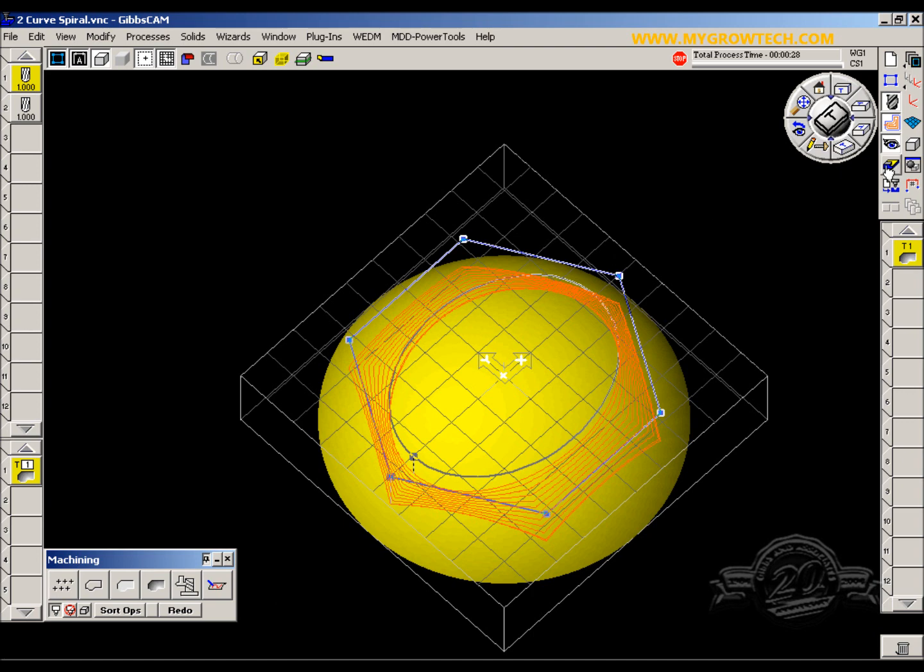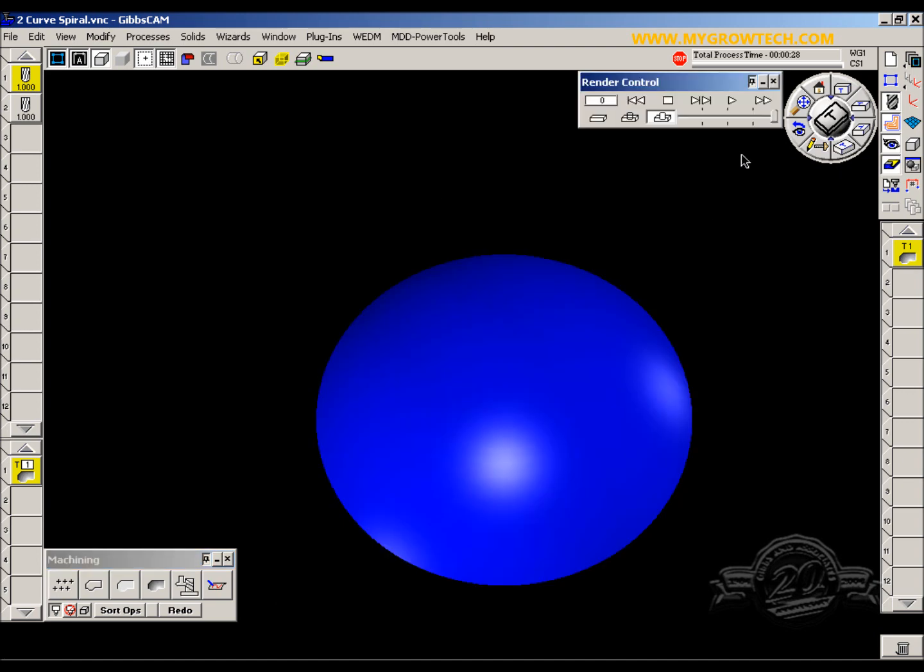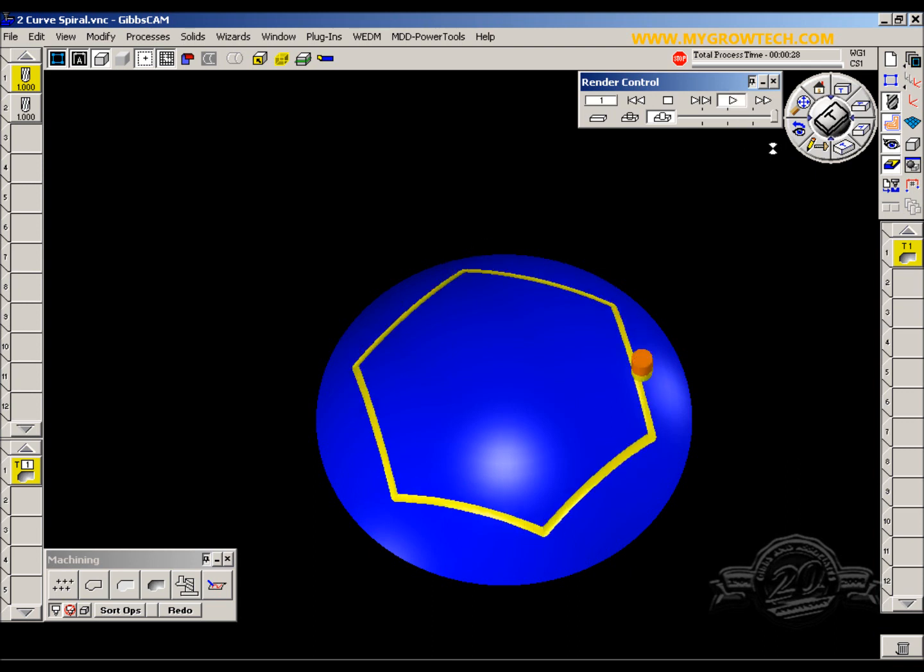It's done. Now let's see how it looks in Flash CPR. Start. Now we see our 1-inch ball end mill again in a spiral fashion, cutting our surface within the boundaries of our hexagon and the ellipse we had created previously.